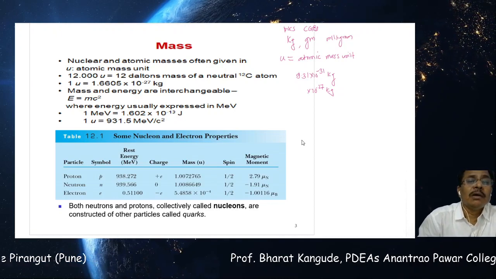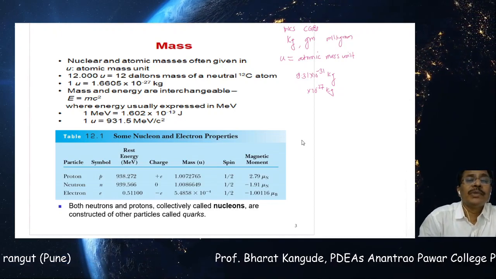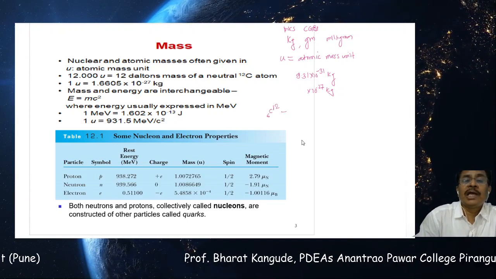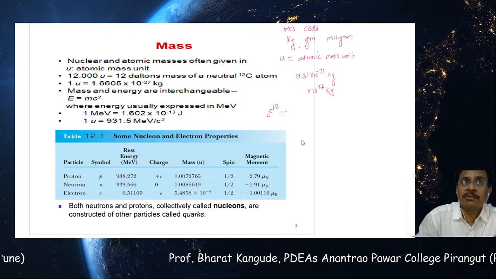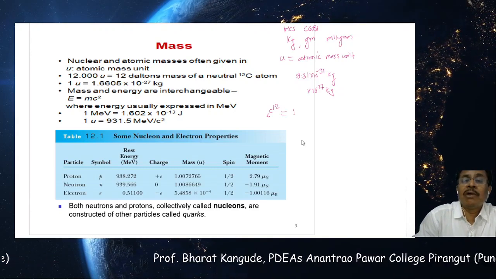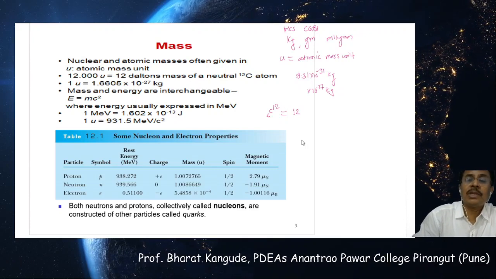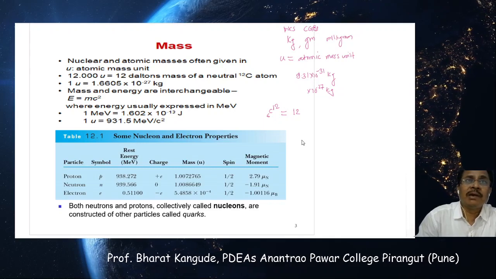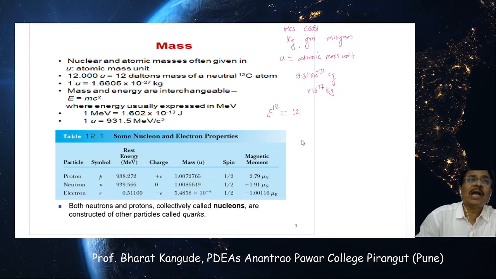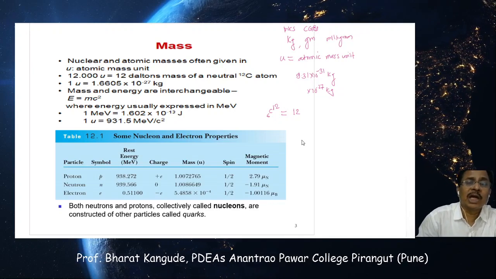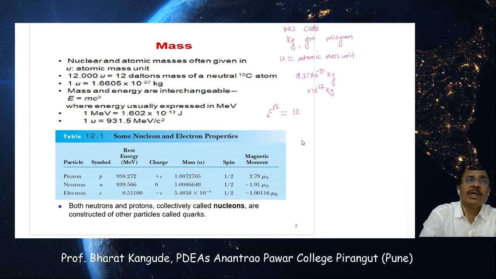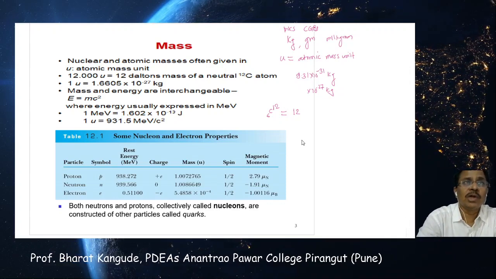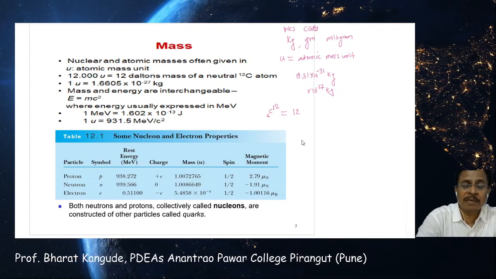We have to take the mass of the neutral carbon atom, 6C12. We are assuming the mass of this carbon atom to be 12 atomic mass units. So the measured mass of the carbon atom in grams and kilograms is said to be equivalent to 12 atomic mass units. Therefore, to get the atomic mass unit we just divide this mass of the carbon atom in kilograms by the total number of nucleons contained in the carbon nucleus, which is 12.